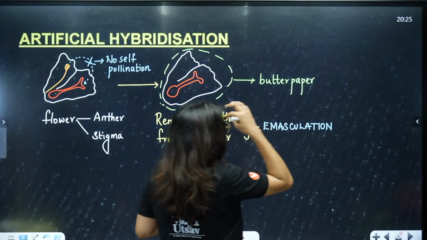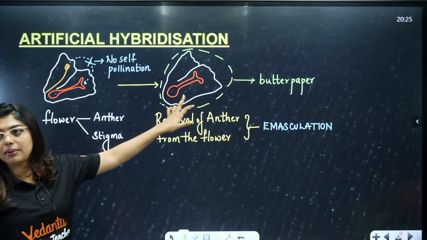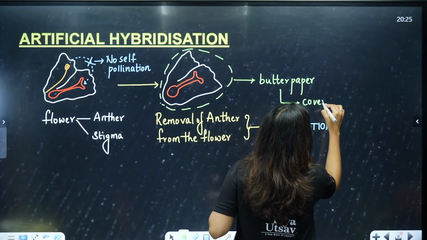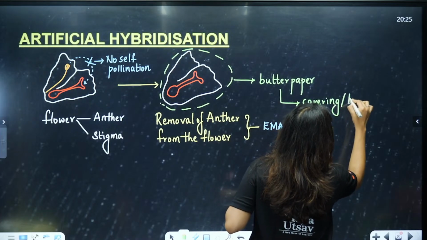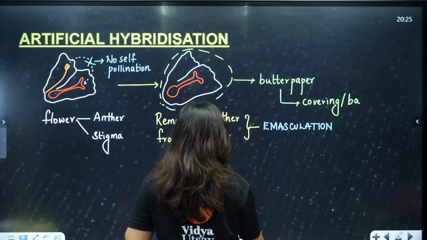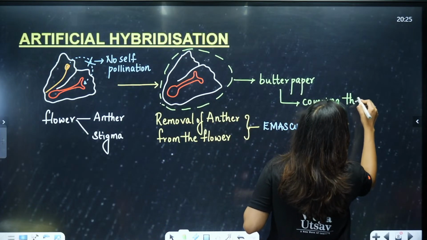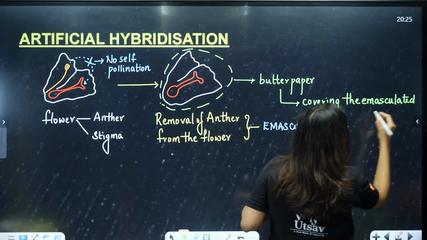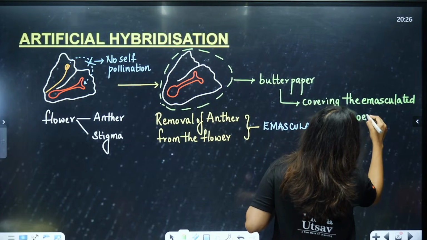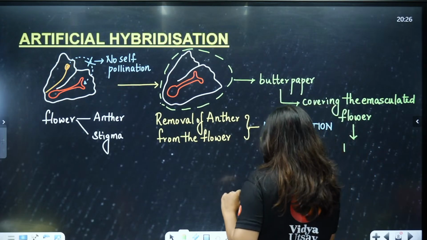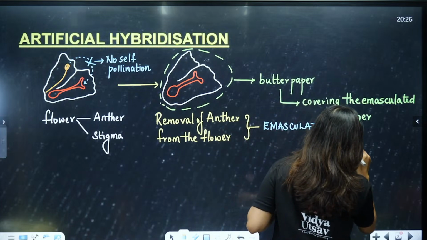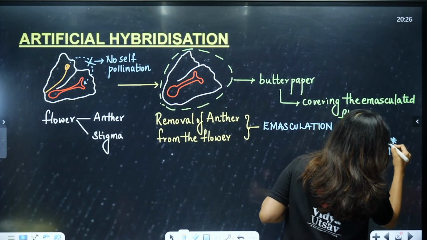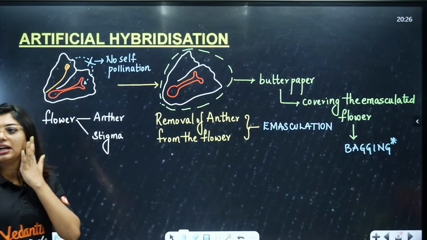Butter paper, some people even use plastic covers. We are going to cover the emasculated flower. This process of covering the emasculated flower is called bagging. Done?